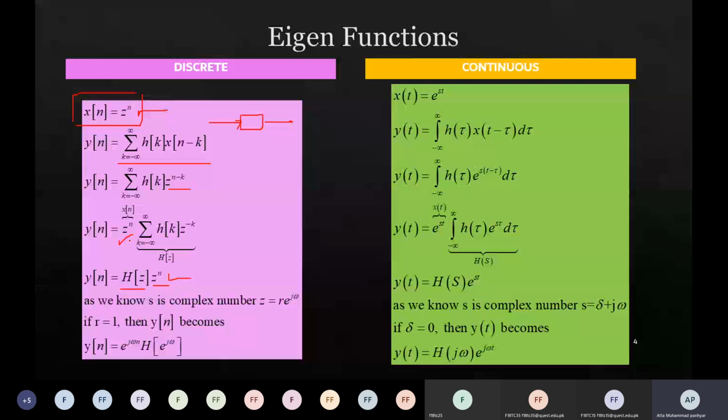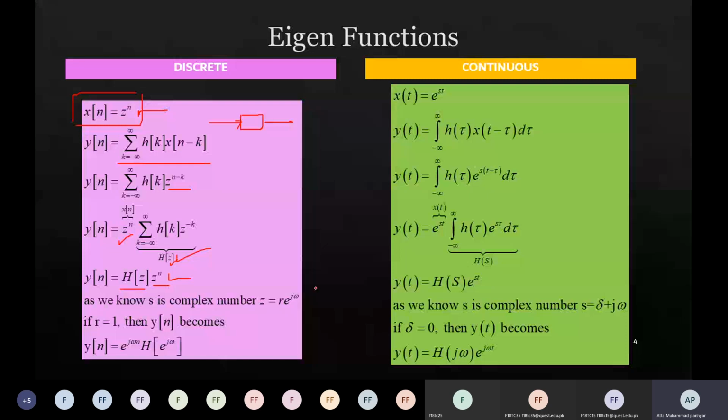Then you can see this z^n is the original signal, and this remaining term, multiplied with it, we represent with, for example, H(z). Today we are going to solve what this H(z) means. This z variable is a complex variable.